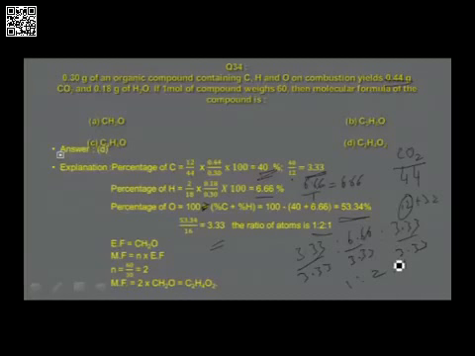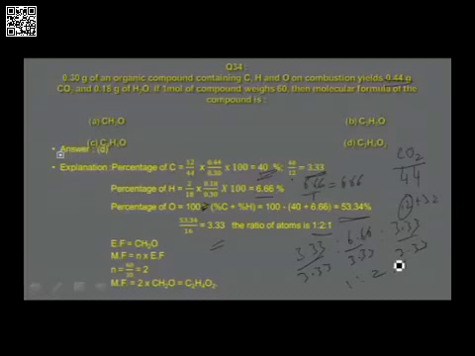That will be the empirical formula. Empirical formula is CH2O. And we know the formula: molecular formula is equal to n into empirical formula. Use this relation to get the molecular formula. To get the molecular formula, you require both the value of n and the empirical formula. To get the value of n, molecular mass is given as 60.